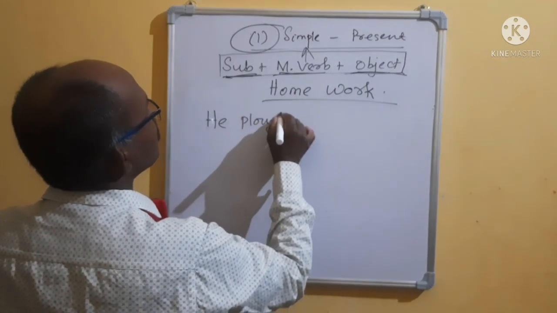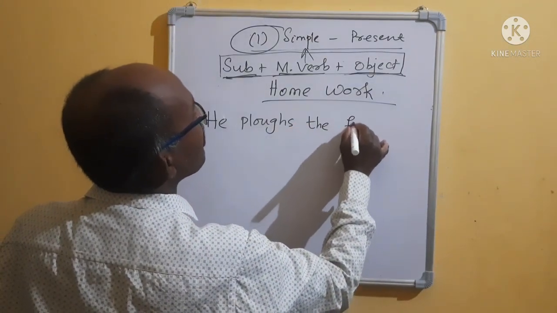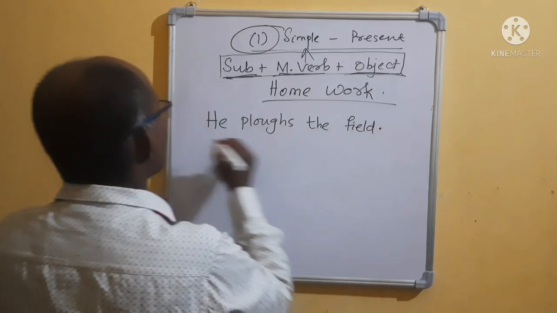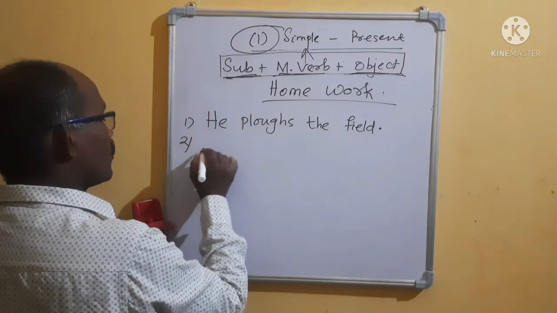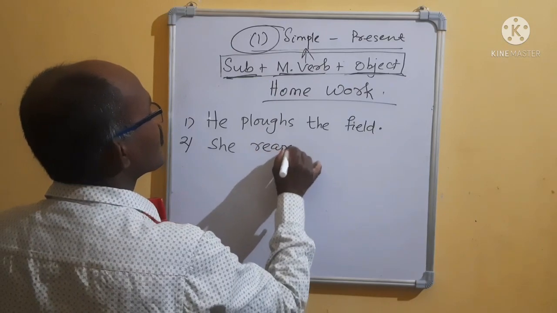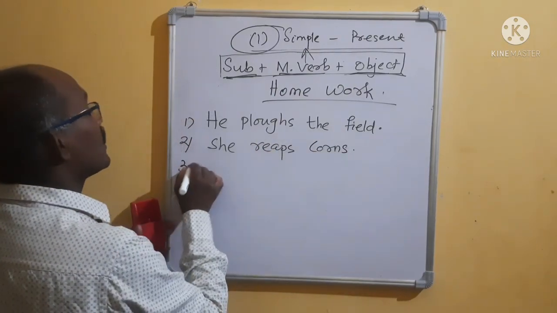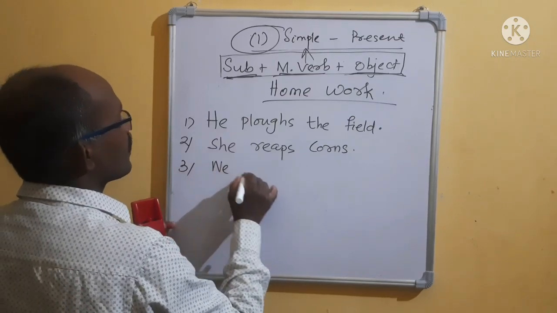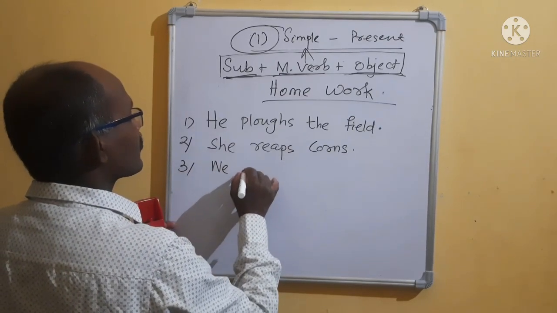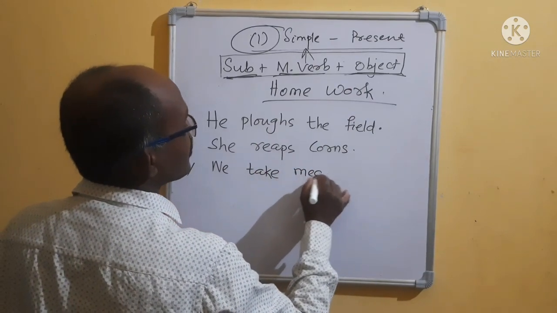He plows the field. Number 2, she reaps corns. Number 3, we take medicine.